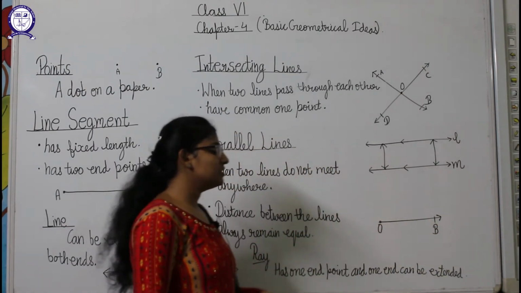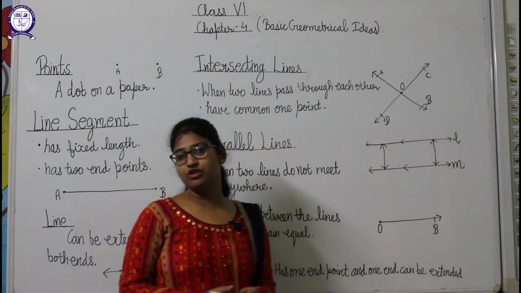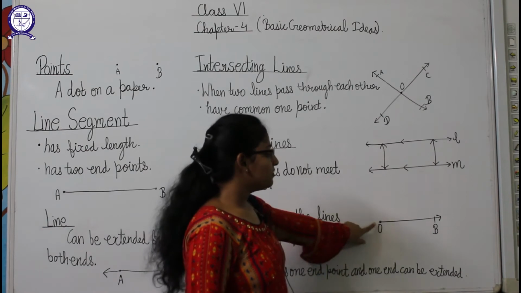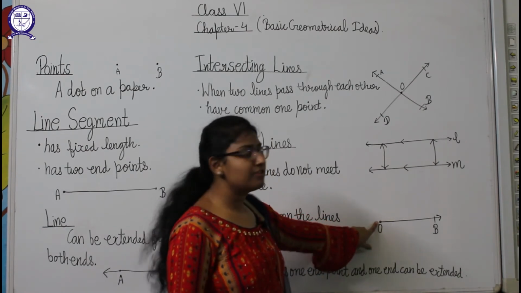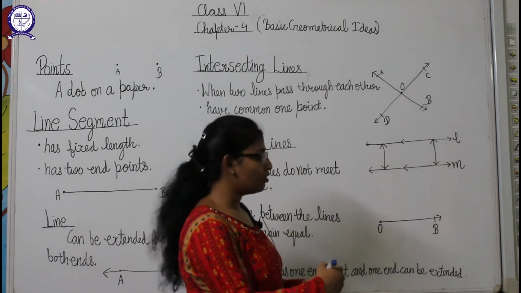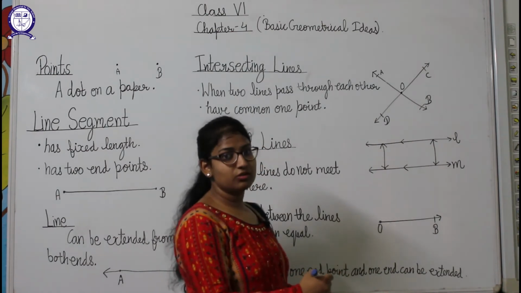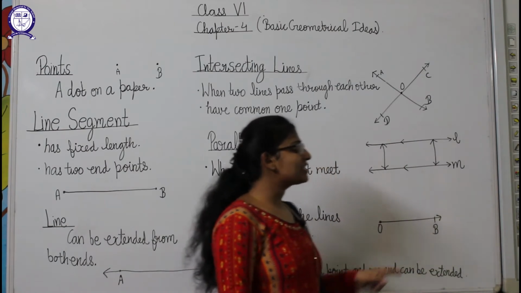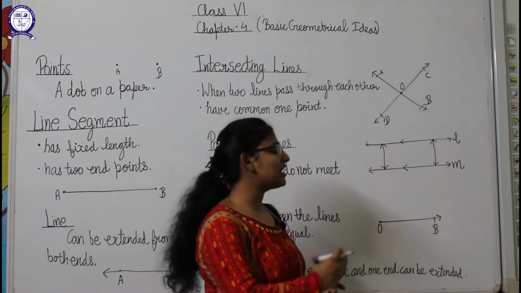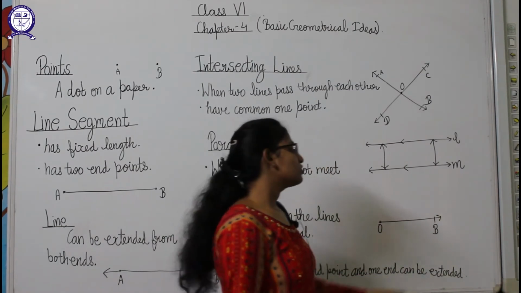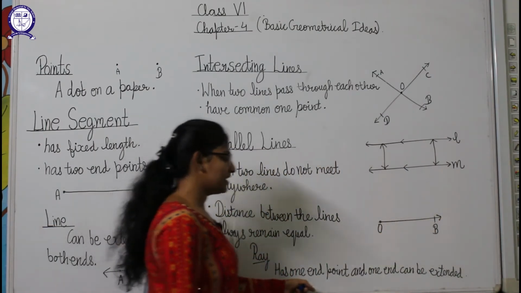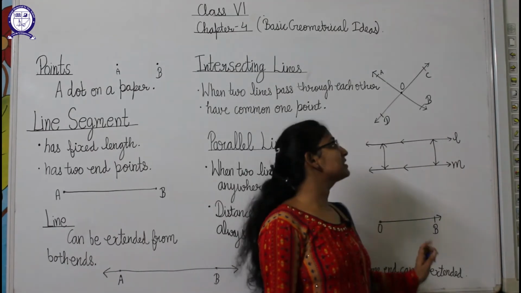Students, you must have seen the light of a torch. There the end point, or we can say the fixed point, is the torch, the source of light, and the other one is this B, because the ray of the torch can travel up to anywhere. So that was point B, and that's why we called it a ray, because it has one end point and the other can be extended.